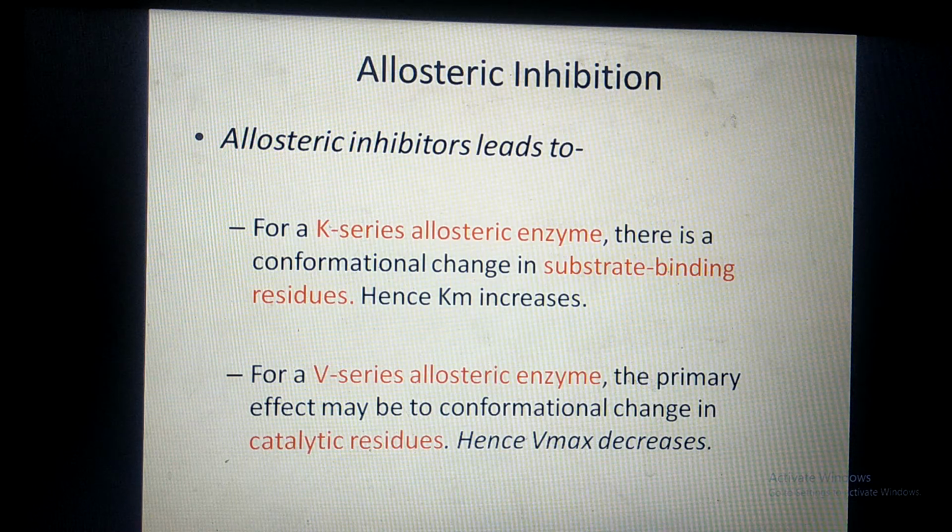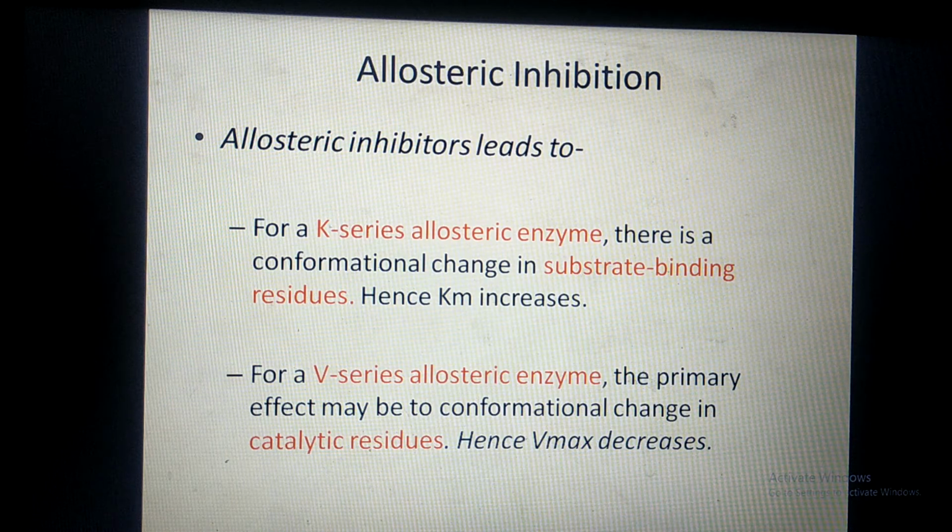If we remember our first lecture, at that time I told you that the active site is made up of amino acids, and there are two types of amino acids in the active site: binding residues and catalytic residues. Binding residues of the active site bind with the substrate, whereas catalytic residues, or catalytic amino acids, of the active site bring about the catalysis. So in K series allosteric enzymes, there is a conformational change in the binding residues, hence binding between enzyme and substrate is affected. When binding is affected, that means affinity is affected, and Km is increased.